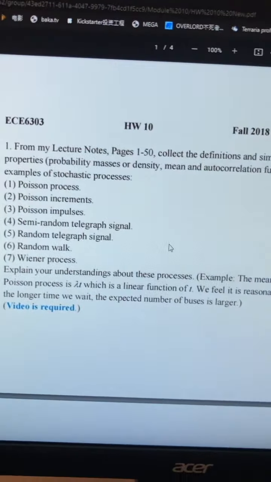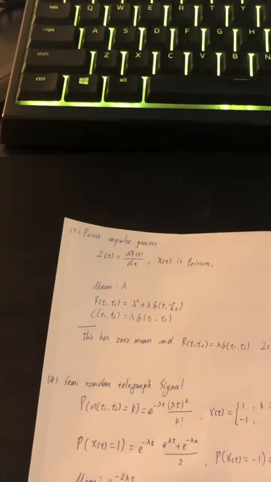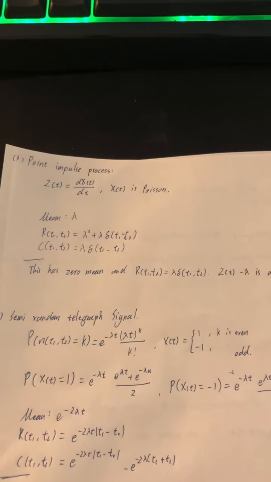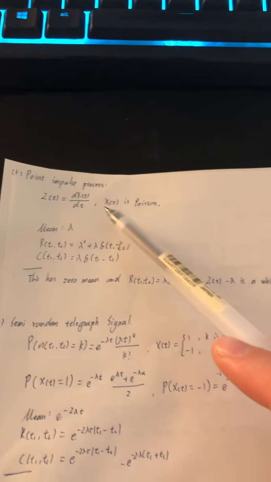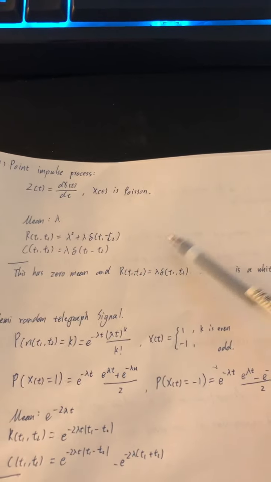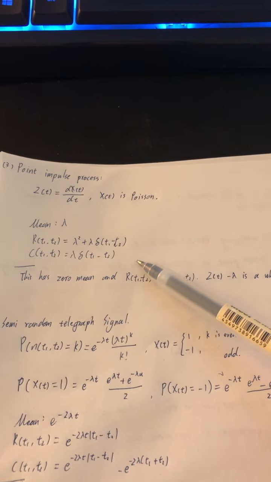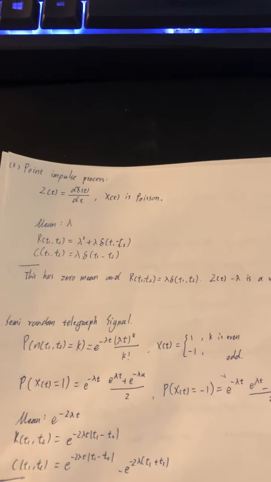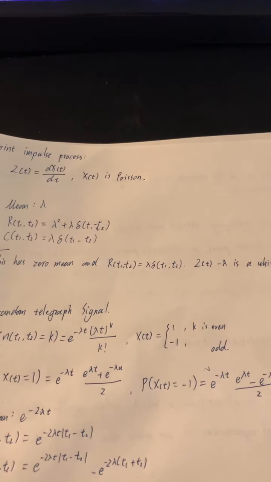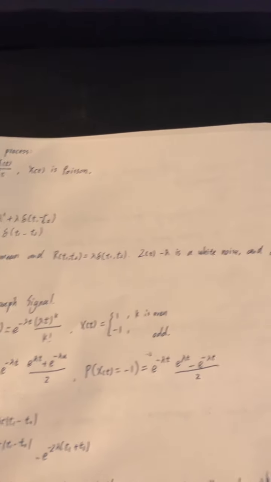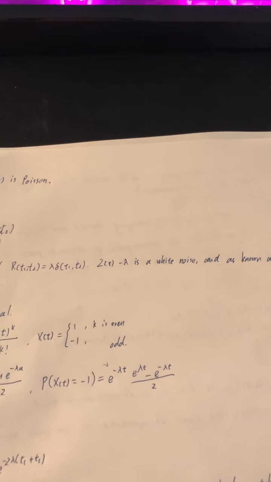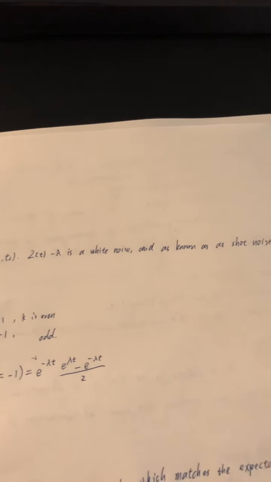And then for the third one, the Poisson impulse. It has these properties. Z(t) is the derivative of this one, and here is the Poisson. The mean is lambda, and the autocorrelation is this one, and the autocovariance is this one. And this has 0 mean, and the autocorrelation R(t1, t2) is equal to lambda times the impulse of t1 minus t2, and Z(t) minus lambda is a white noise, and it is known as shot noise.